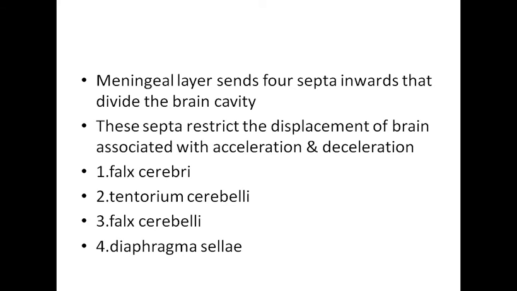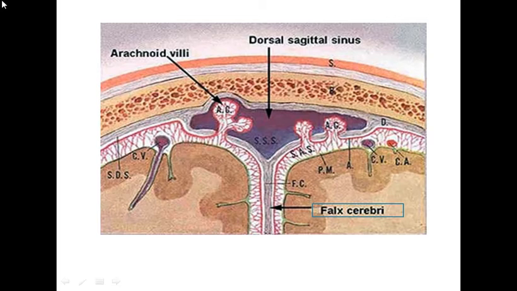Tentorium cerebelli and falx cerebelli means it is somewhere near the cerebellum, ठीक है. And the fourth is the diaphragma sellae, which means it should be near where? Near sella turcica. Sella turcica कहाँ होता है? Where the pituitary gland resides, ठीक है. Sphenoid bone के पास. So we have these 4 parchment membranes. एक हमारा cerebrum के साथ related, 2 हमारे cerebellum के साथ related हैं और एक हमारा sella turcica के पास है. Now let's have a look at the pictures.